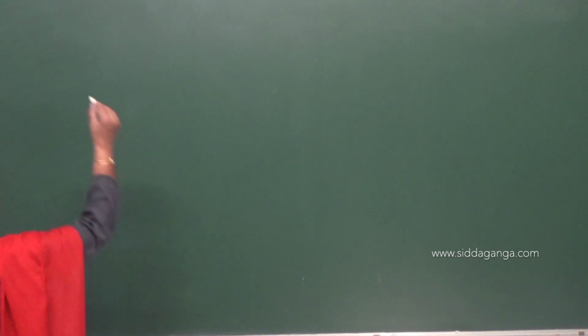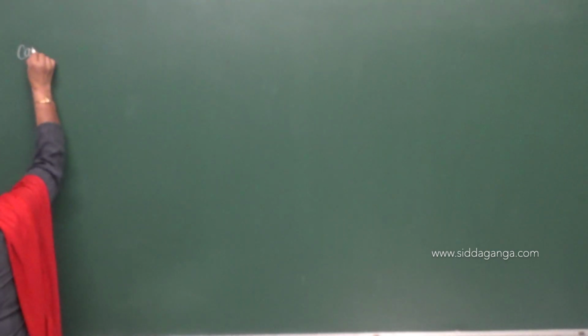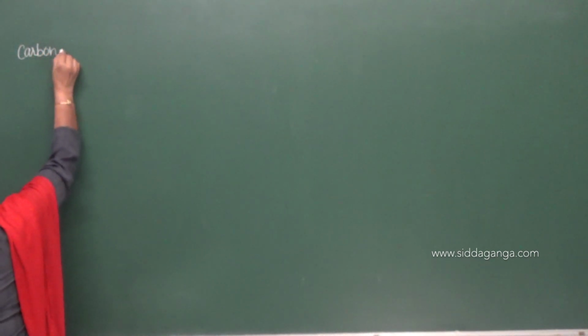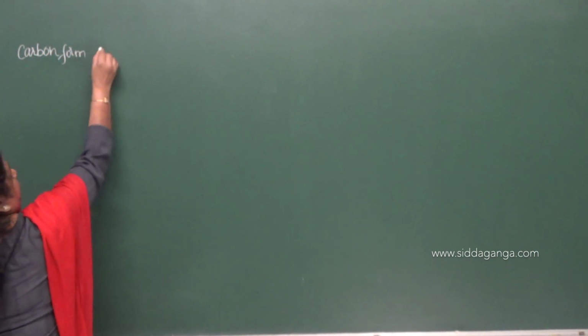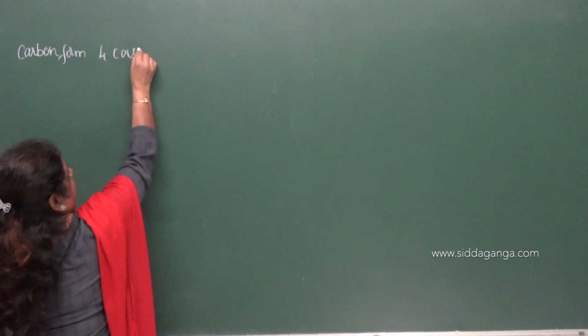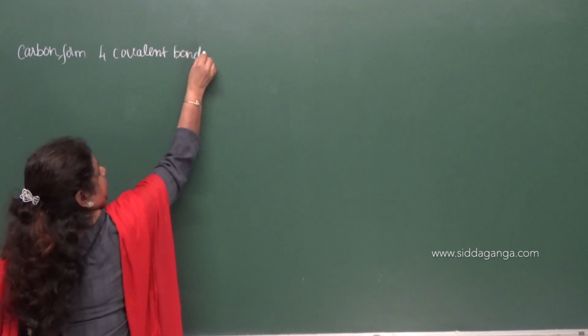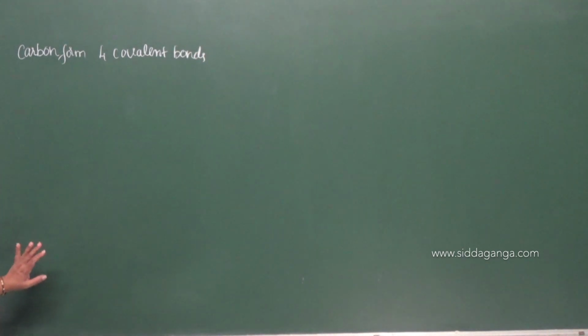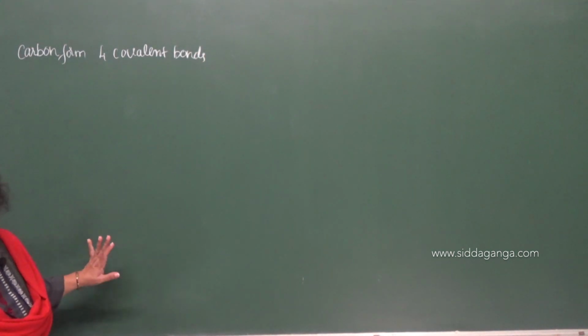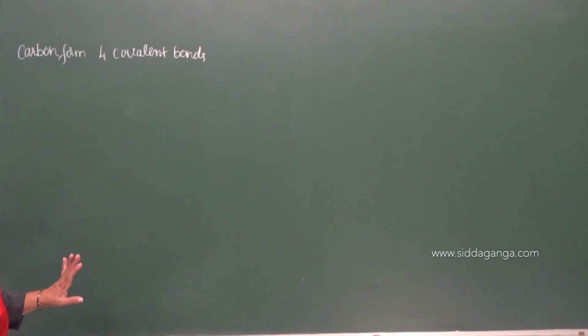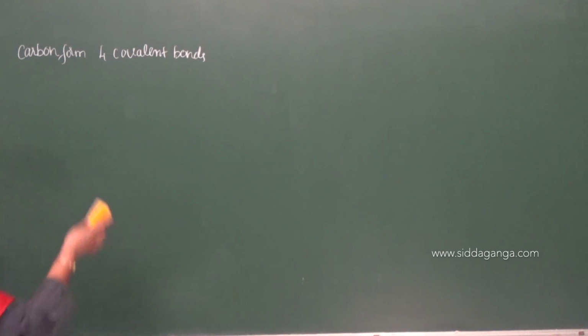So carbon forms 4 covalent bonds because its valency is 4. It is tetravalent. Now today let us move on to